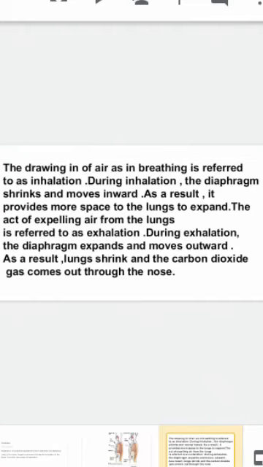The act of expelling air from the lungs is referred to as exhalation. During exhalation, the diaphragm expands and moves outward. As a result, lungs shrink and the carbon dioxide gas comes out through the nose.